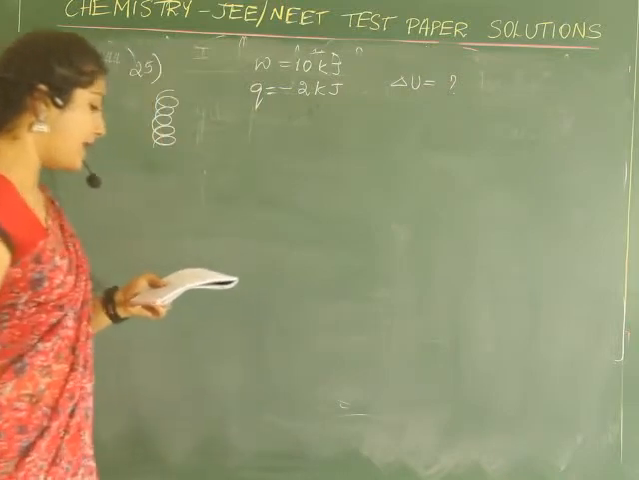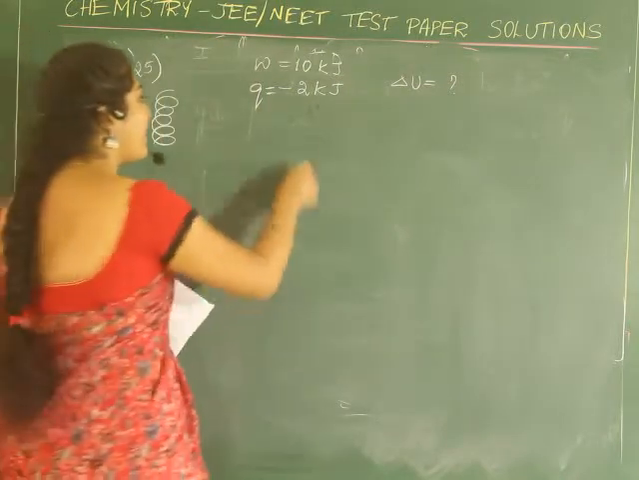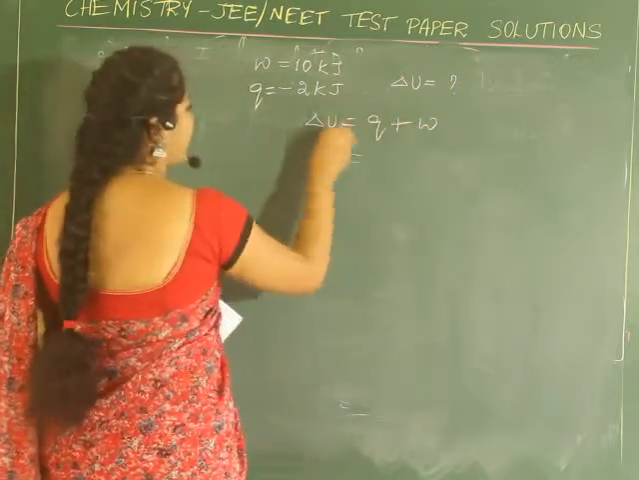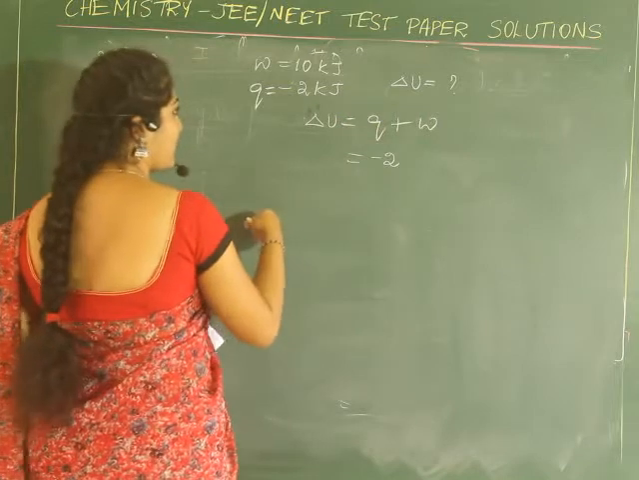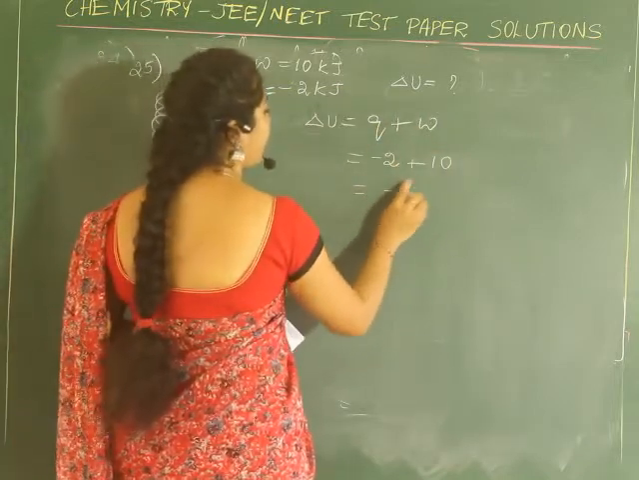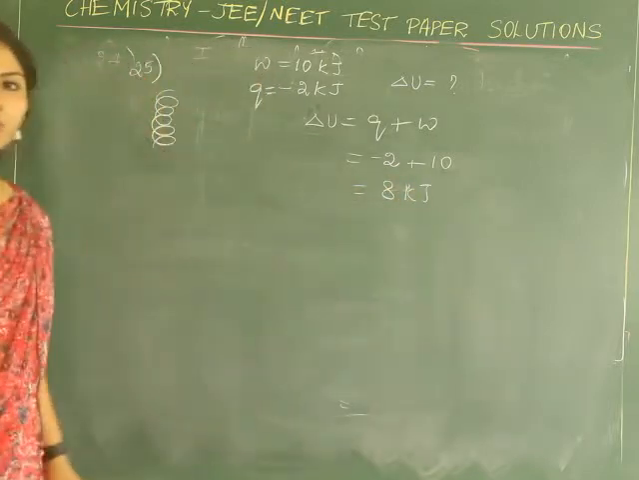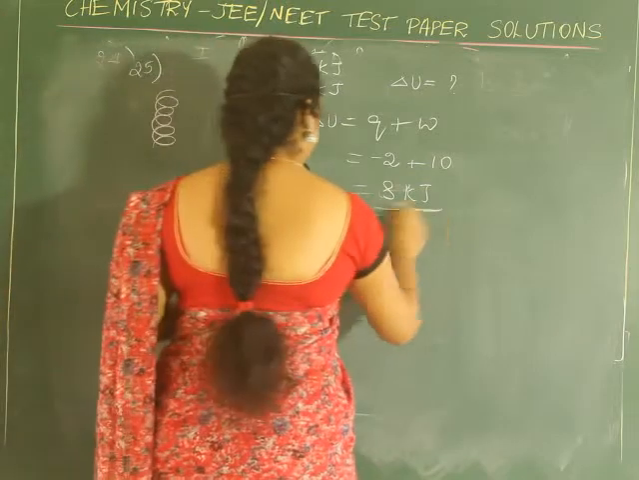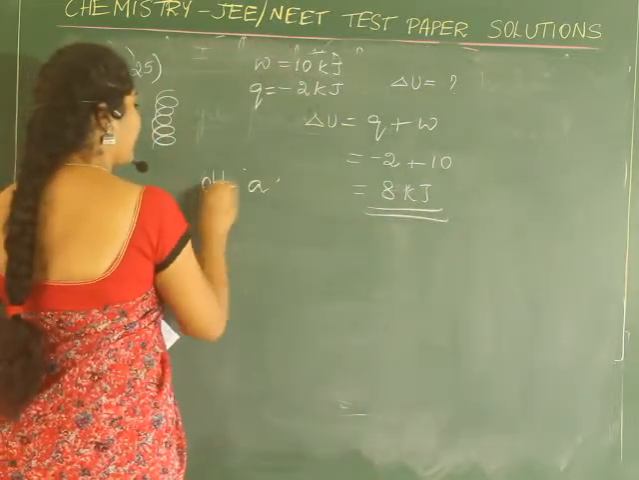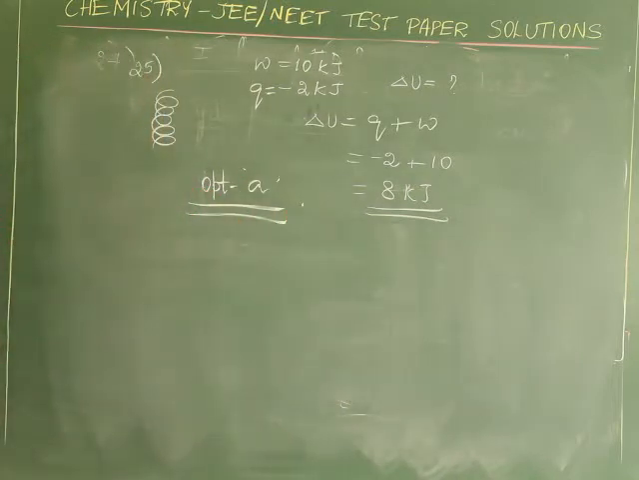The change in internal energy, delta U, is what is being asked. Again, it's very simple. It's just an application of the first law of thermodynamics, where delta U is equal to Q plus W. When you substitute, it is minus 2 plus work done, 10. It is 8 kilojoule, right? Which is option A. Option A is the right answer here.